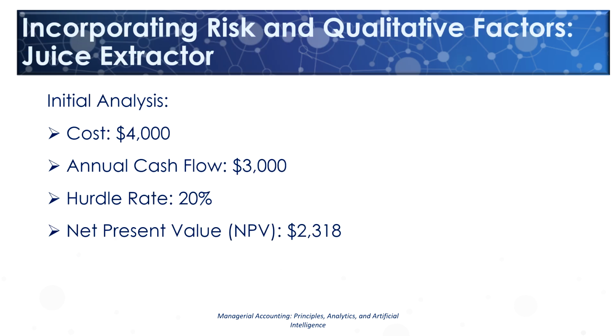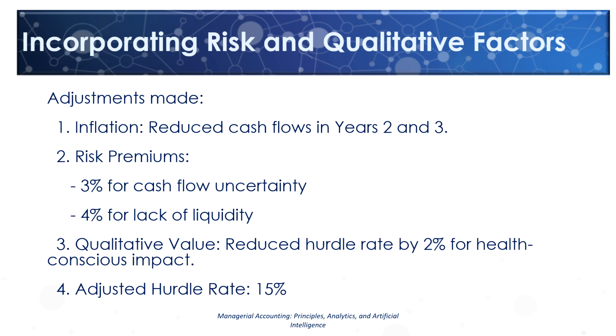Let's consider the costs of investing in the juice extractor we covered earlier in the chapter. The initial cost was $4,000 with an annual cash flow of $3,000 and a hurdle rate of 20%. Early in the chapter, we computed a net present value of $2,318. Firms may reduce future cash flows to reflect inflation or uncertainty. They may also adjust the hurdle rate upward for additional risk premiums.